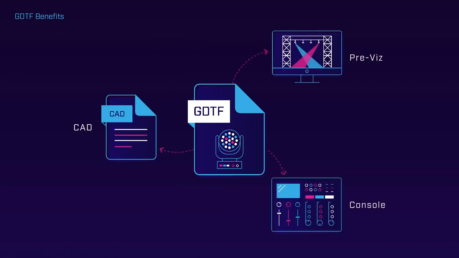GDTF makes the overall workflow much more efficient. Manufacturers only need to provide one single file containing all relevant data for everybody. Lighting console, CAD and pre-visualization software manufacturers receive accurate data directly from the person who best knows the device's full capabilities and how it needs to be controlled for optimum performance. The user gets data provided by the manufacturer quickly and efficiently, and benefits from the precision and quality which can only be obtained from the source that has designed the device.